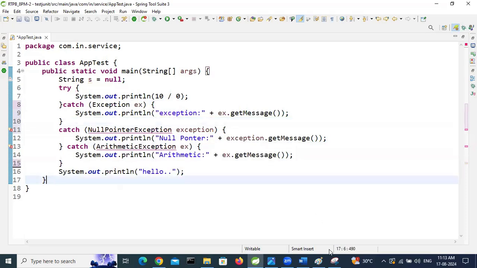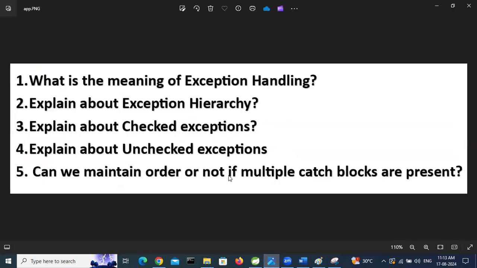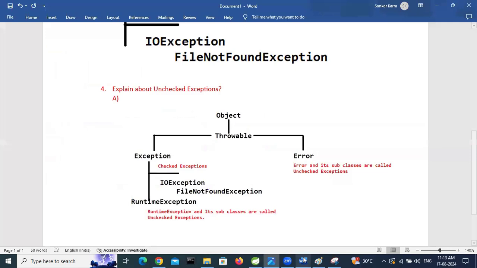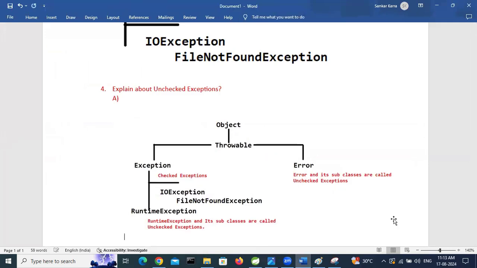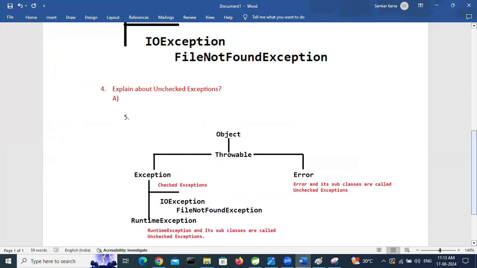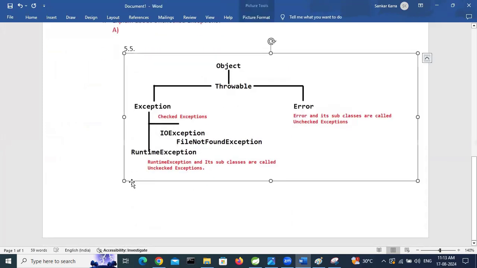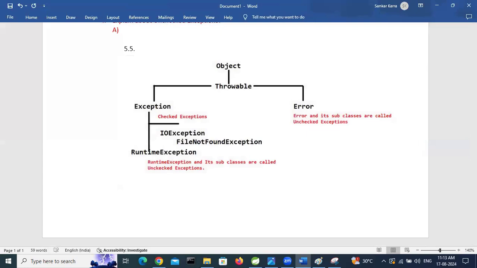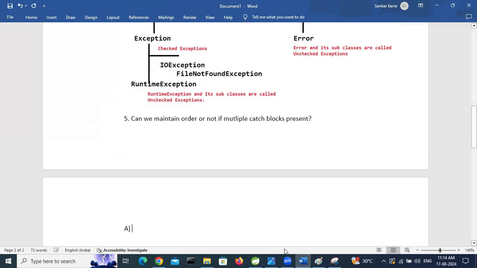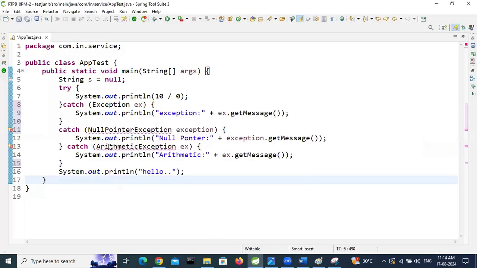Here, fifth question: can we maintain order or not if multiple catch blocks are present? The answer is, when we use children first and after that parent, no error.